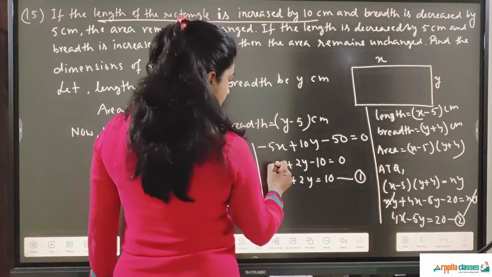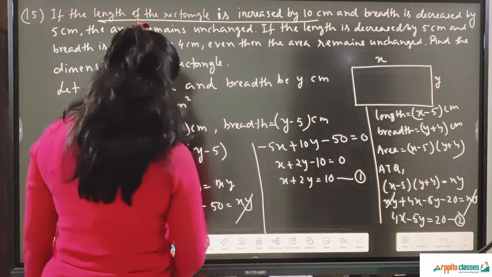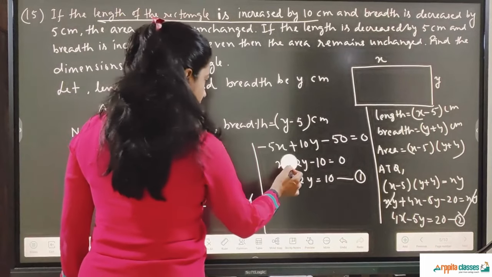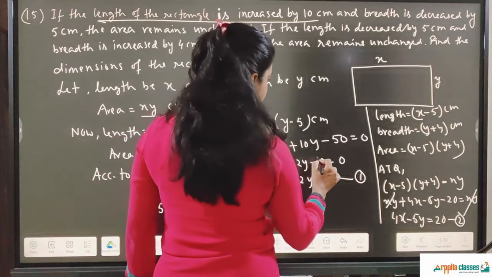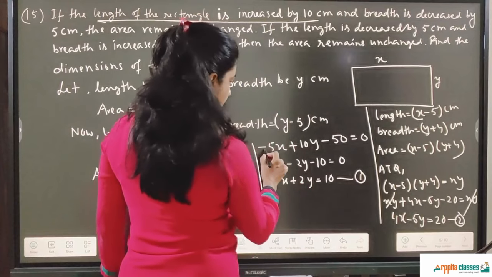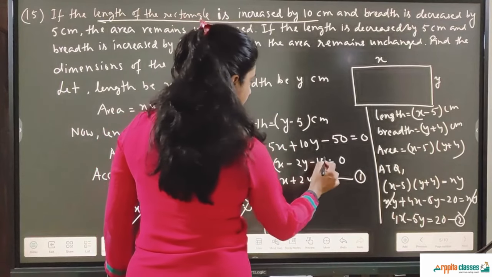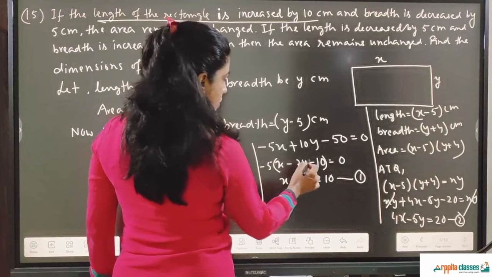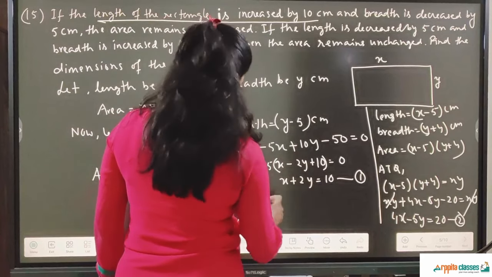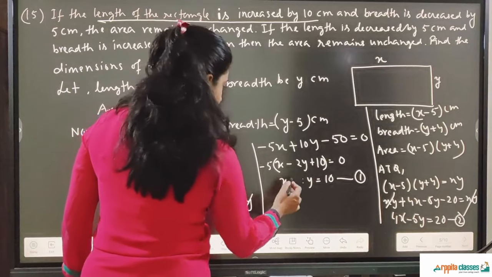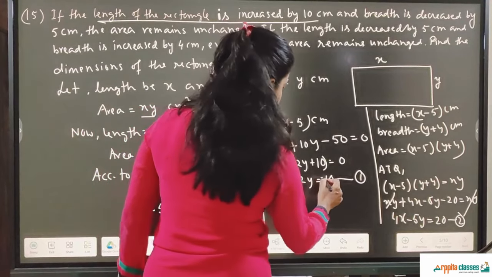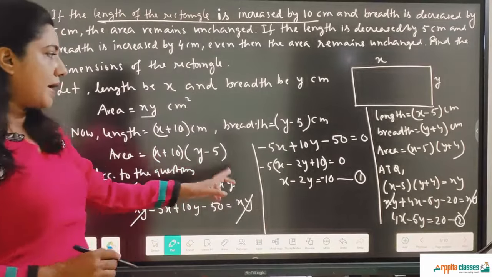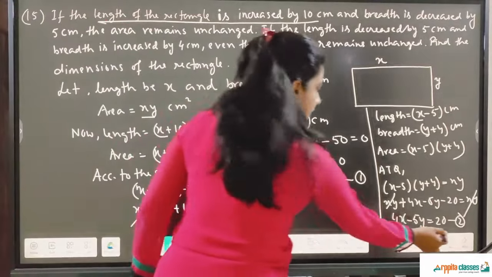If I take minus 5 common, then this will be x minus 2y. That's the mistake here. So x minus 2y plus 10, it is. So x minus 2y is equal to minus 10. Okay, so that was the mistake.